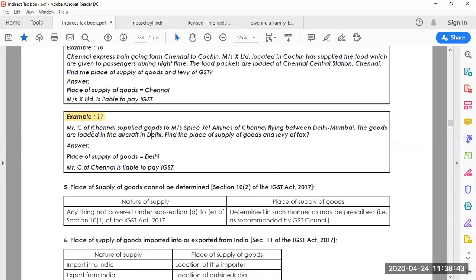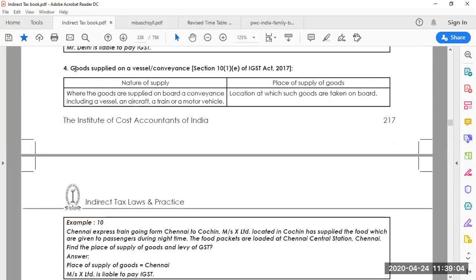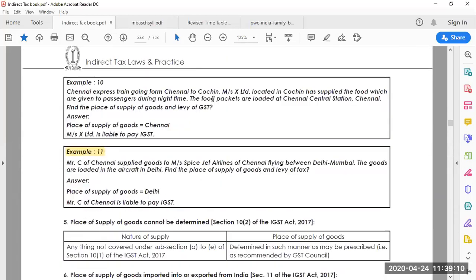Mr. C of Chennai supplied goods to Messrs SpiceJet Airlines of Chennai, flying between Delhi to Mumbai. The goods are loaded in the aircraft in Delhi. Find the place of supply of goods and levy of tax. Here, in this case, where the goods have been boarded on the vessel or a train or the truck, it's more important. We discussed in the previous class.